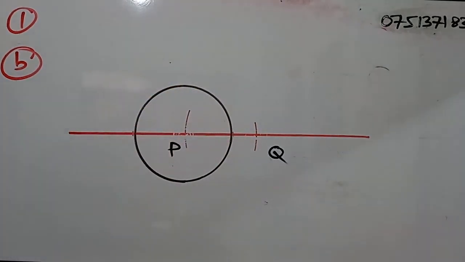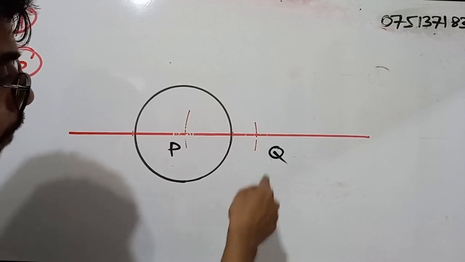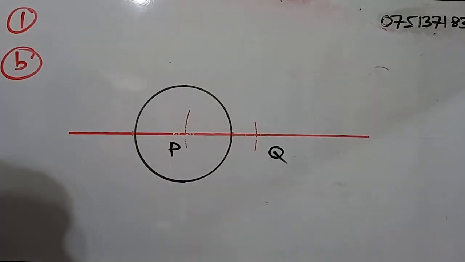Part 3. Draw a circle of radius 4 centimeters by taking Q as the center. We have to do the same thing, but in part 3 we have to make Q the center.